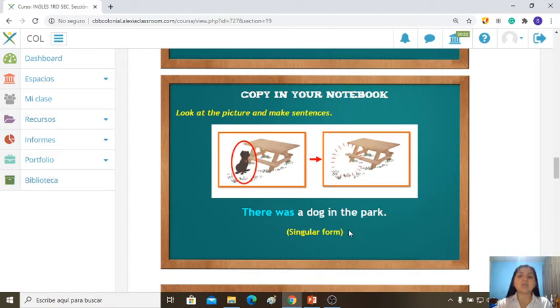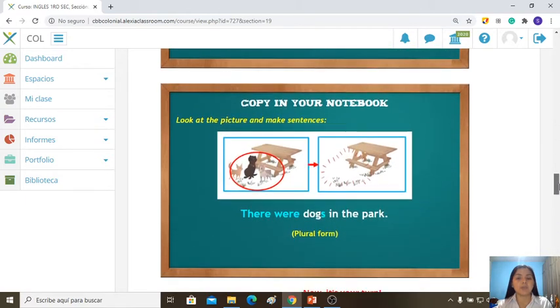Now, last class we talked about the verb to be in past in negative and interrogative too, right? Do you remember? So, there was a dog in the park, it's positive, affirmative. How is it negative? We can say there wasn't a dog in the park, right? There wasn't a dog in the park. Or we can say there was not. Yes, do you remember? Was, wasn't. That is singular form.